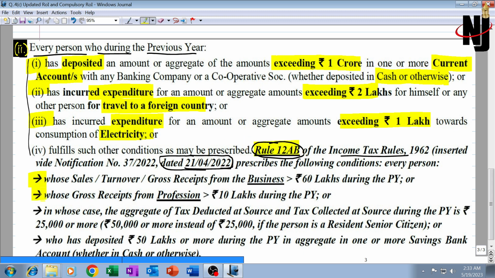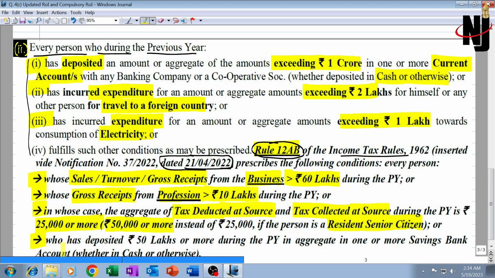There were 4 conditions introduced, 1, 2, 3, 4. Anybody who does any of these 4 will also be required to furnish IT return compulsorily. Person who is carrying on business and whose sales, gross receipt or turnover from business exceeded 60 lakh rupees during the financial year, or a professional whose professional gross receipt exceeded 10 lakh rupees during the financial year. Business person exceeding 60 lakhs, professional exceeding 10 lakh rupees, or the person whose TDS or TCS, tax deducted at source or tax collected at source, during the previous year is 25,000 rupees or more. But if that person is a resident senior citizen, then if the TDS plus TCS is 50,000 or more instead of 25,000.